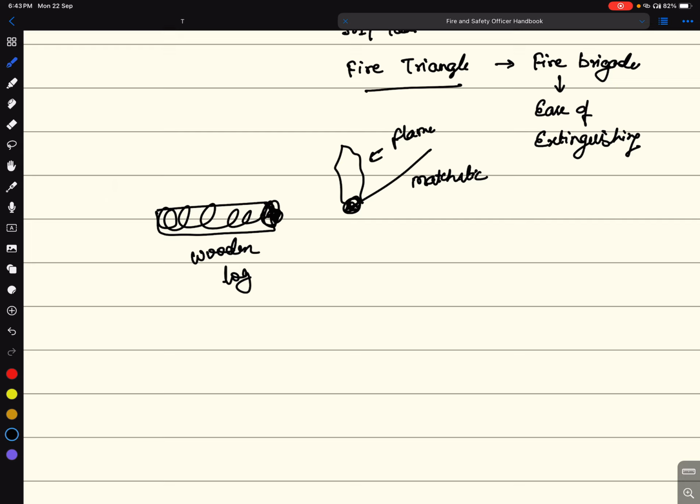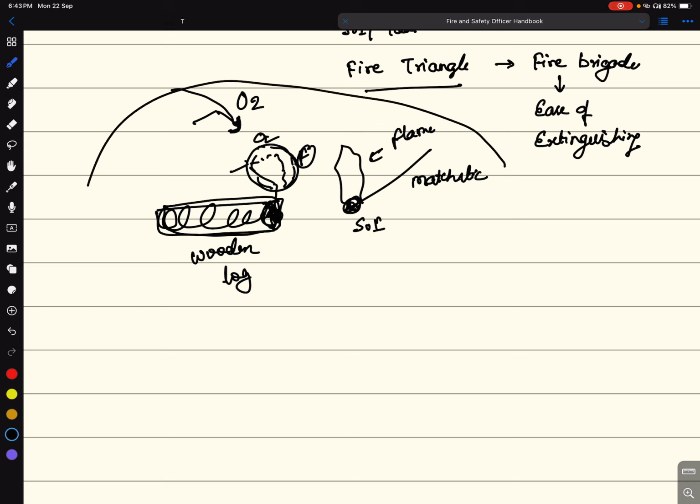The volatile content present inside this wooden log gets evaporated and it forms a flammable mixture with the oxygen present in air. So here comes the fuel. The oxygen is already in the environment. So fuel met with oxygen. Now we already brought the source of ignition. So all three are here. Hence, fire will start.